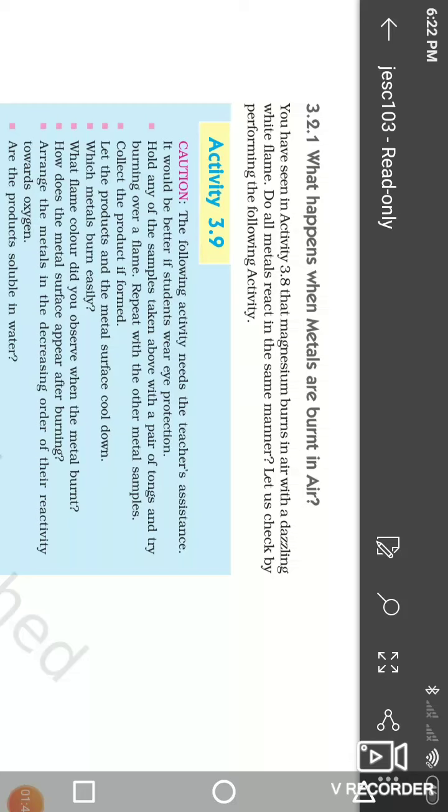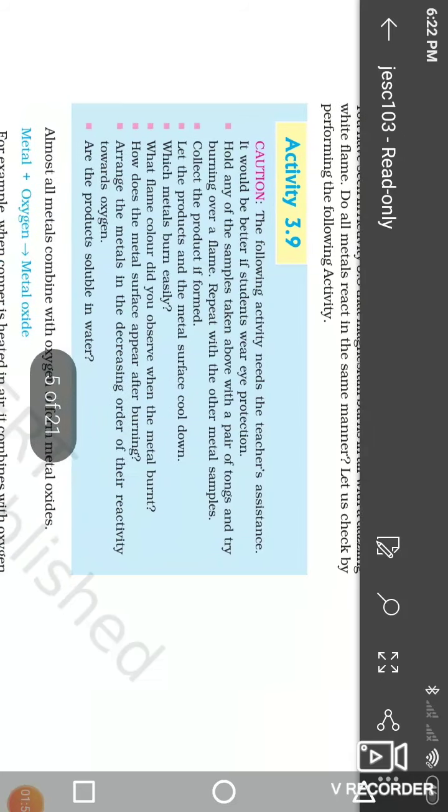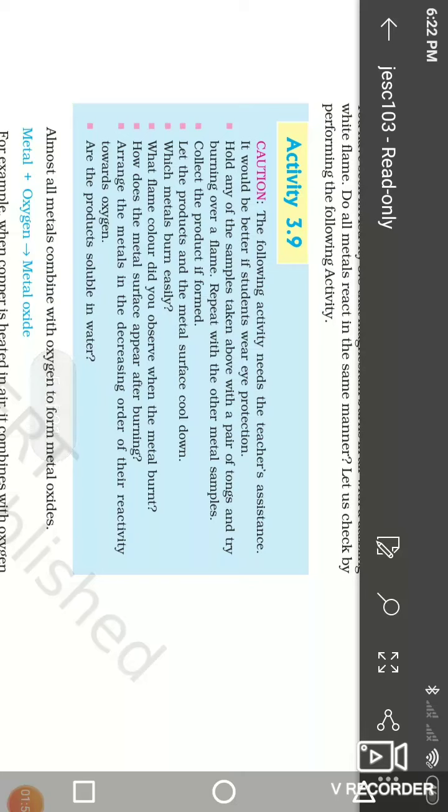Metals are electropositive elements. Why are metals electropositive elements? Because the metal loses electrons easily and forms positively charged ions, so they are called electropositive elements.